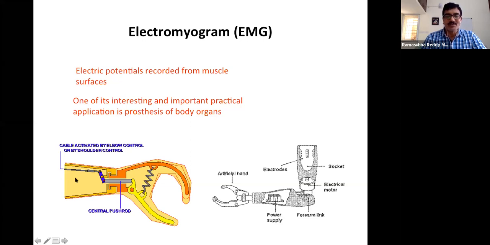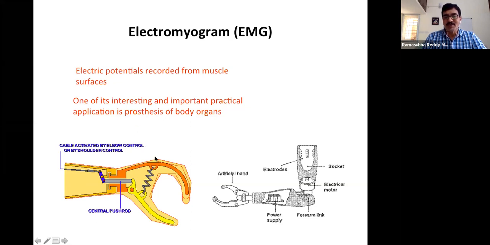So here, suppose an artificial arm is to be operated, then the amount of signal that we have to use is dependent on the amount of force that we have to apply here, and which finger has to be closed, and how strong that grip should be. So these sort of things are dependent on this.